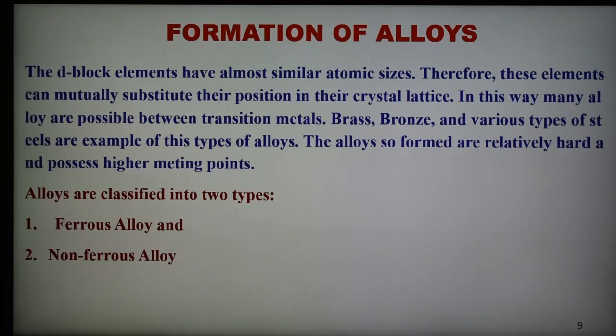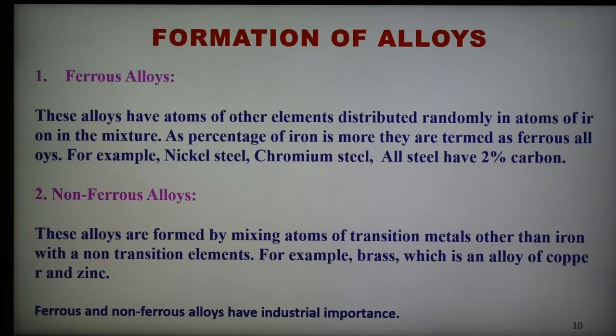So there are two types of alloy: ferrous alloy and non-ferrous alloy. What is a ferrous alloy? These alloys have atoms of other elements distributed randomly among the atoms of iron in the mixture. As the percentage of iron is more, they are known as ferrous alloys. Examples of ferrous alloys are nickel steel, chromium steel, and alloy steels; steel has about 2% carbon. So these are the examples.